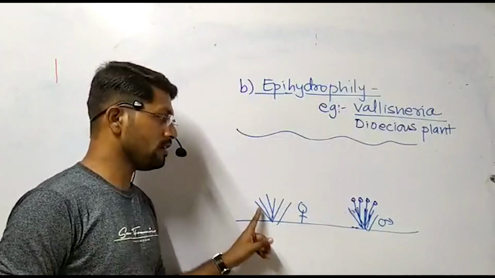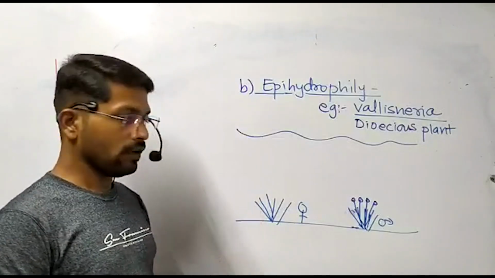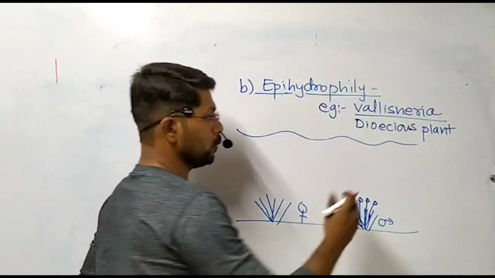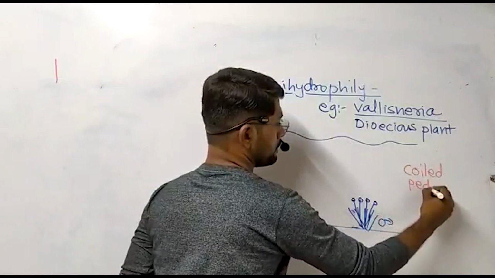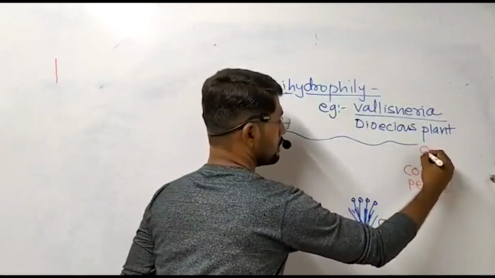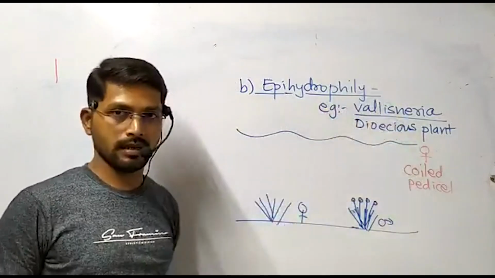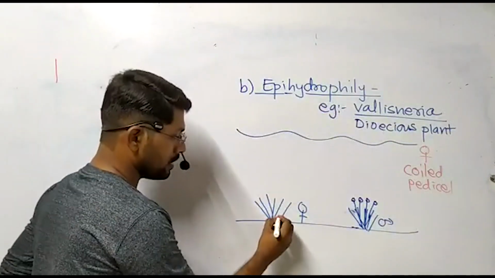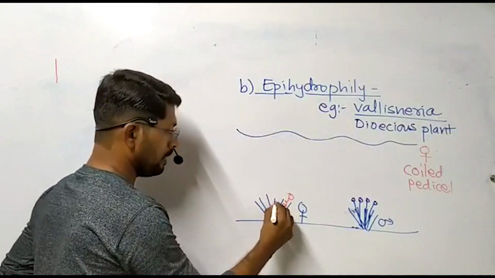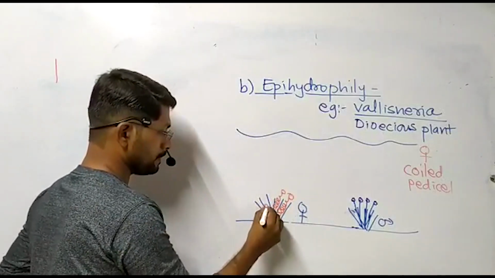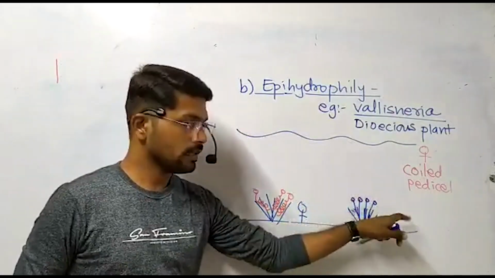The characteristic feature of the female flower is very important: female flowers generally show coiled pedicels. This characteristic feature is seen in the female flower of Vallisneria. See the structure. This is the coiled pedicel on which the female flower is borne. So these are the female flowers and these are the male flowers.